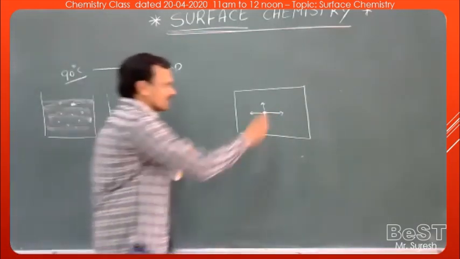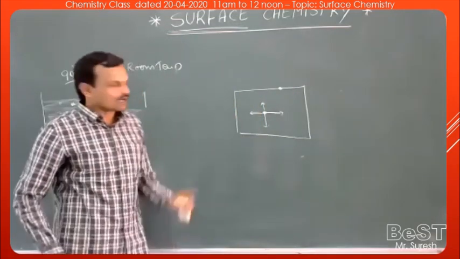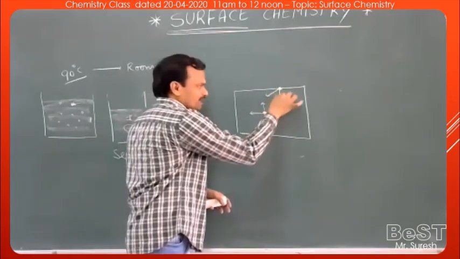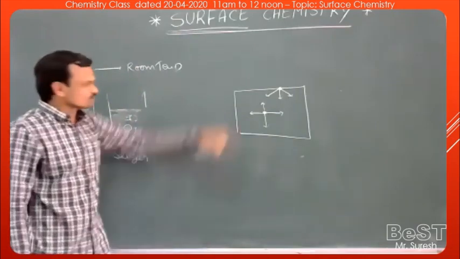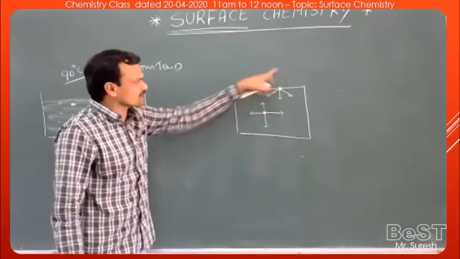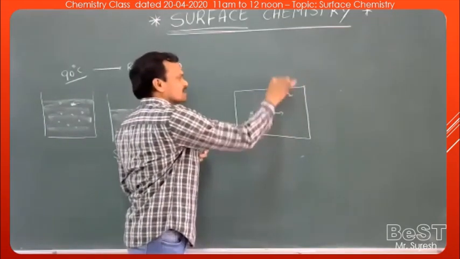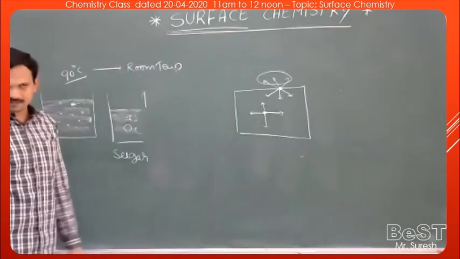Let us take a particle on the surface. This is the particle which is present on the surface. Now this particle is attracted by the particles which are present in the bulk of the substance. There is no force from above, there are no particles on the surface side. Now the surface forces, what are they? These are unbalanced. These are called unbalanced surface forces.